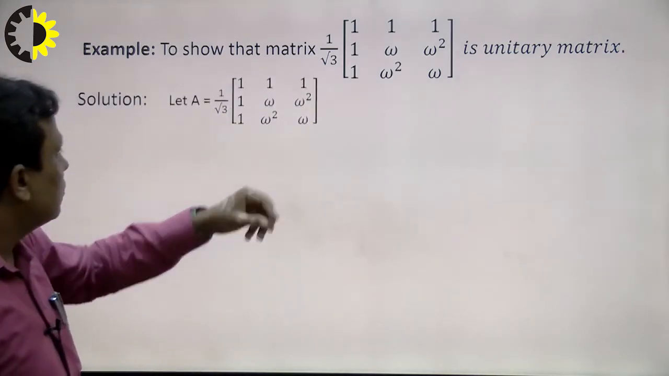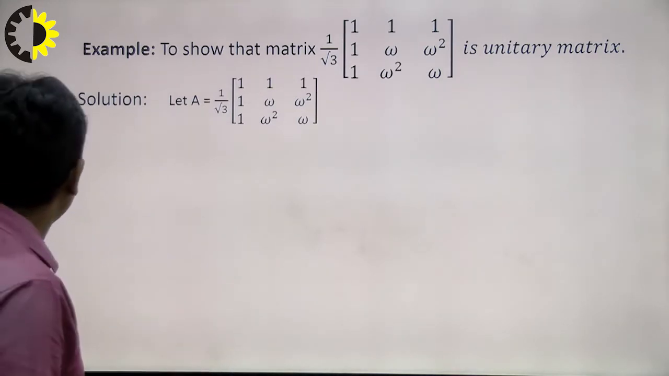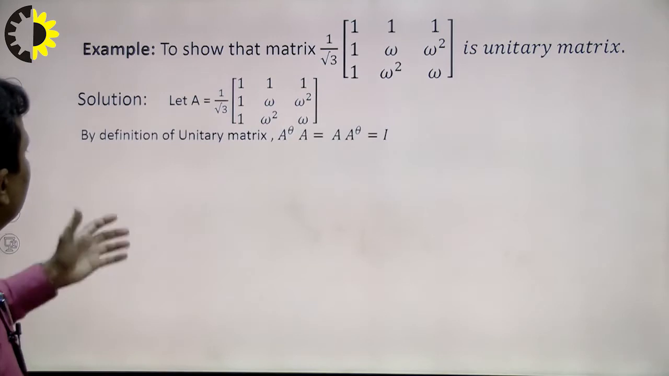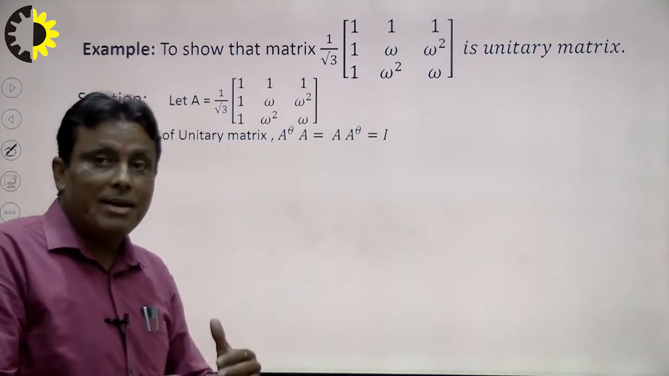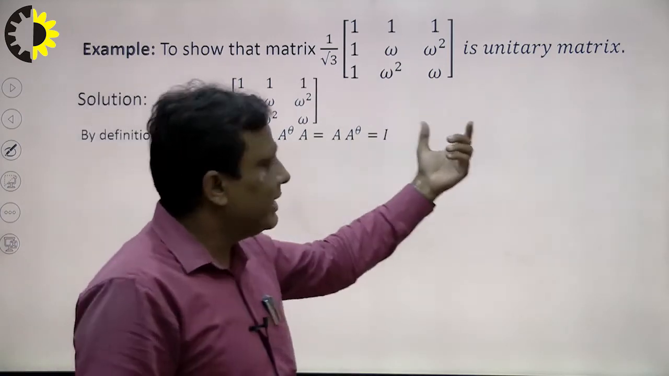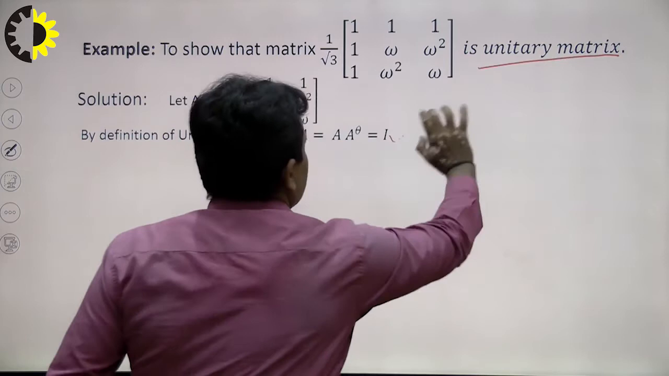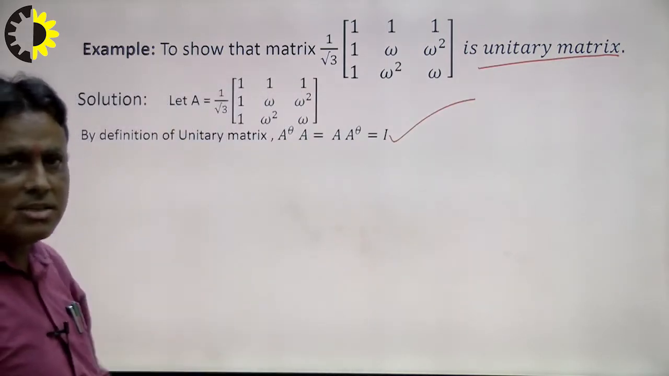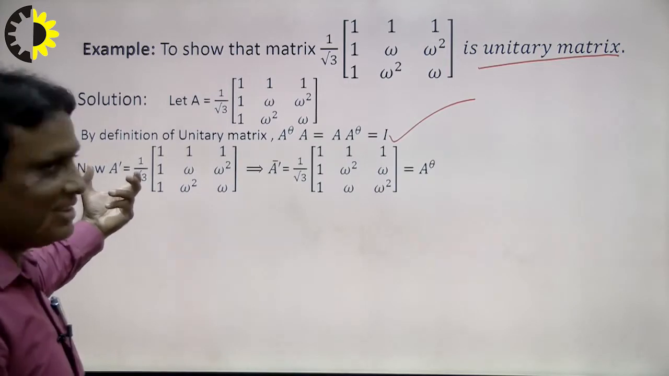Let the solution of this, let us consider this matrix as A. Now first of all I recall the definition of a unitary matrix: A theta A is equal to I, because our aim is to check whether the given matrix is a unitary matrix or not. This is the definition of a unitary matrix I explained just now. Next, first calculate A dash.